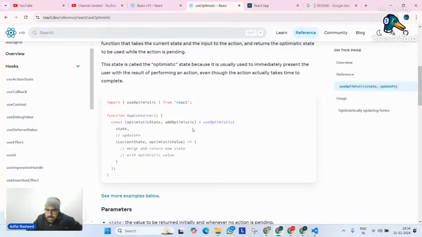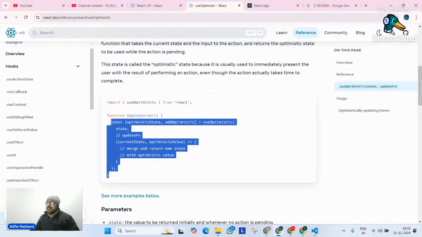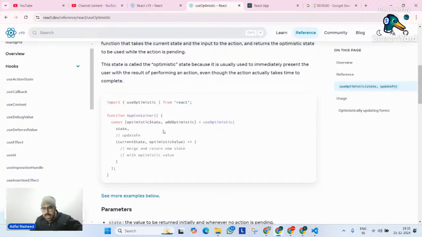First of all, you need to understand, optimistic is simply kind of an illusion. An illusion that you're trying to create, nothing else, for your better user interface, so that your users can interact in a better way with your website. That's what it is. It's an illusion, nothing else. Over here, we have an optimistic state, an illusion state, and an optimistic function to add illusion to it.